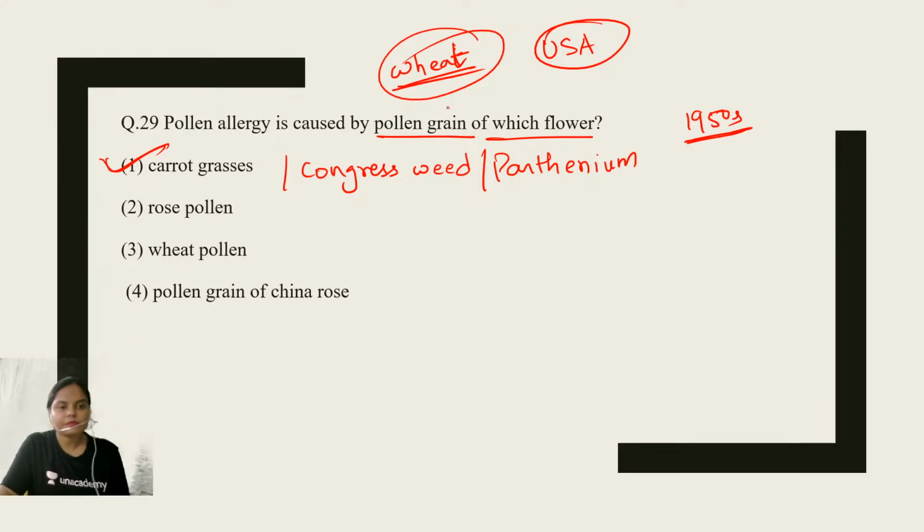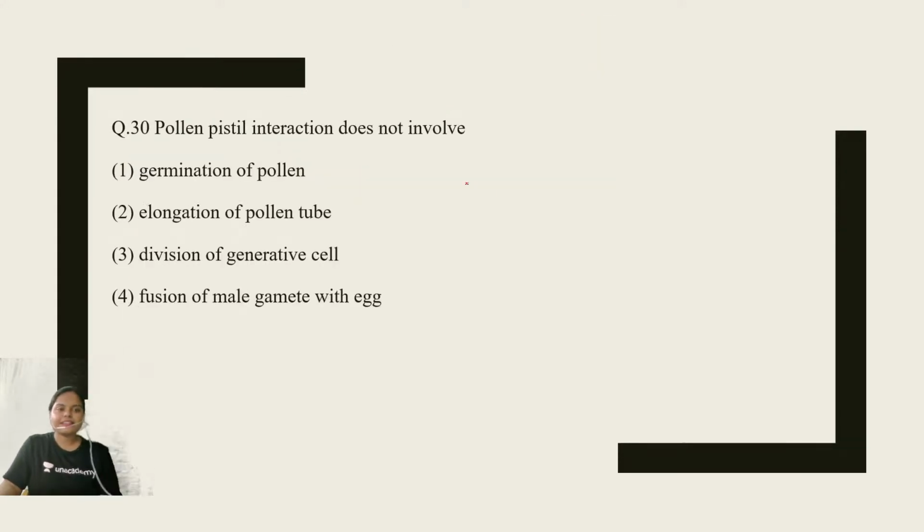Now the last question of today's session, guys. Pollen pistil interaction does not involve germination of pollen, elongation of pollen tube, division of generative cell, or fusion of male gamete with egg. What is the right answer to this question?